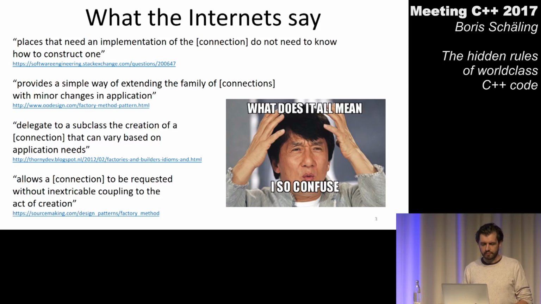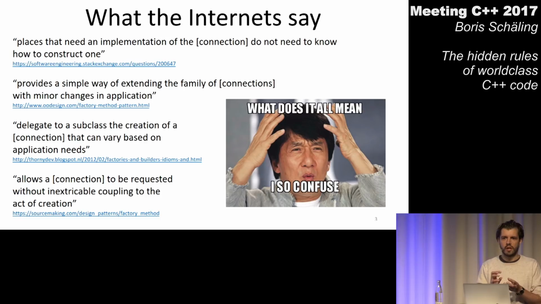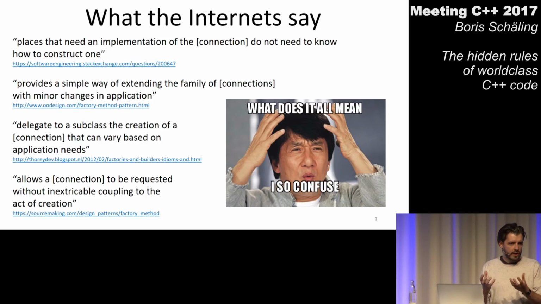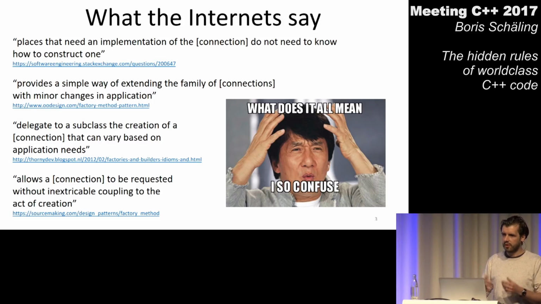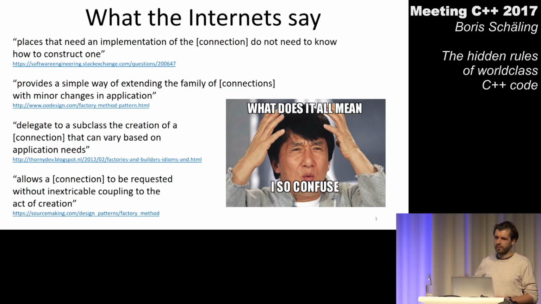So what does it mean? When we need to use a connection at some point in our code, we don't need to figure out ourselves how to create that object. Maybe it's rather complicated to create a TCP connection object. So instead, we can just go to a connection factory and ask the connection factory to create that object for us. The connection factory knows how to do that. It knows how to maybe do a lot of complicated things. But we just call make on the connection factory, and we get our connection object.